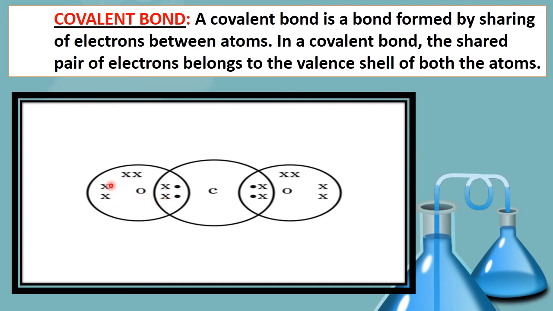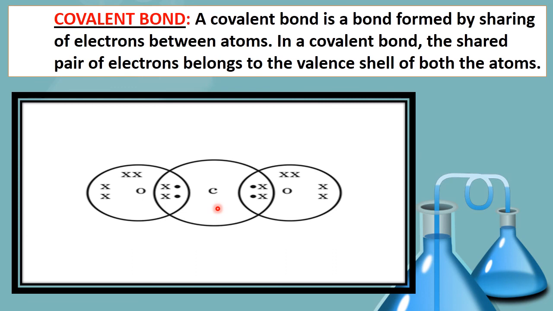So 1 2 3 4 5 6 7 and 8. So now this oxygen is also stable because it's also having 8 electrons. Now let's have a look at carbon. So carbon will also have 8 now. Let's count 1 2 3 4 5 6 7 and 8. So this is how you get the formula of carbon dioxide.